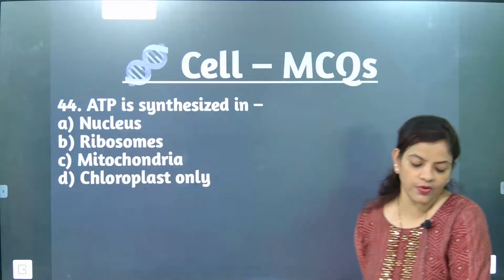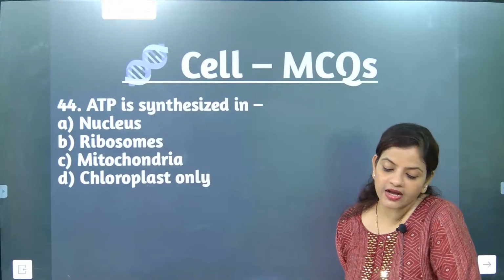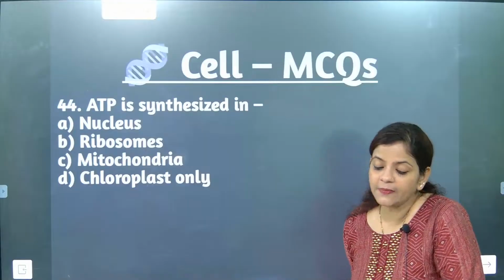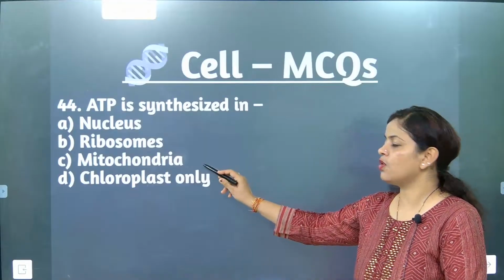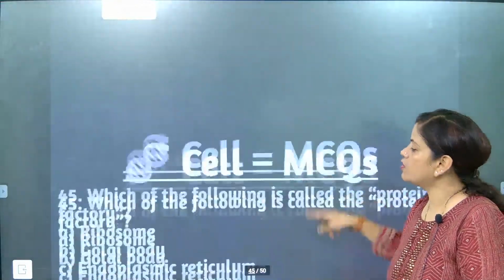Now look at this one: ATP is synthesized in. This is a very easy question. Where is ATP synthesized? Mitochondria. The correct answer is C. ATP is synthesized in mitochondria. Come on, go for the next question.